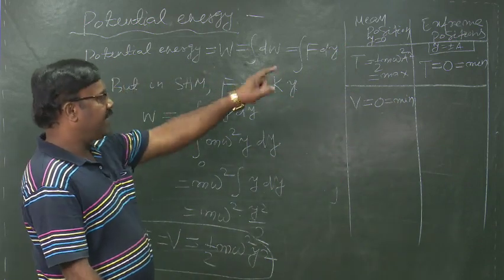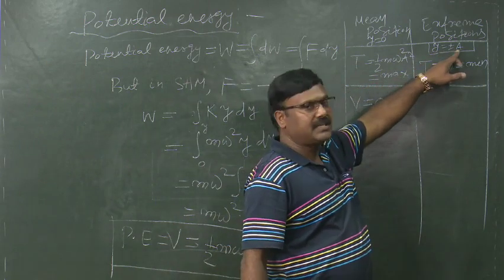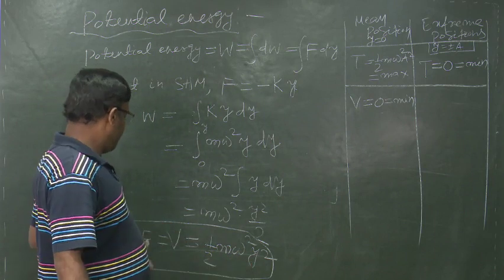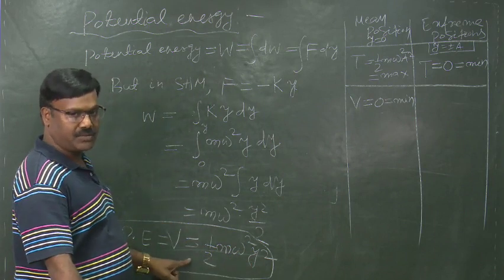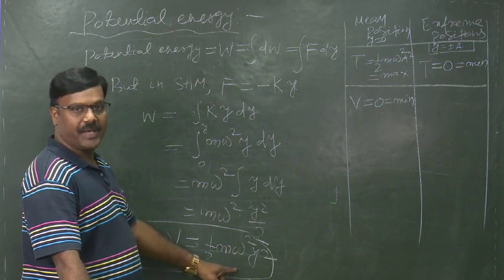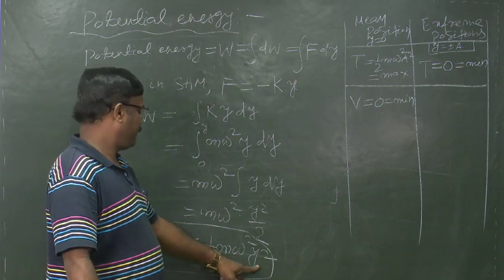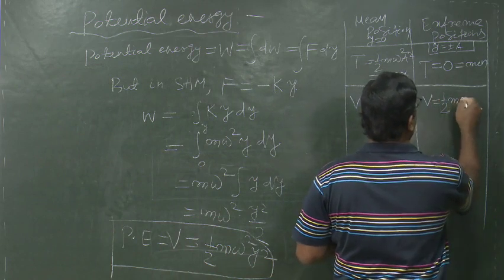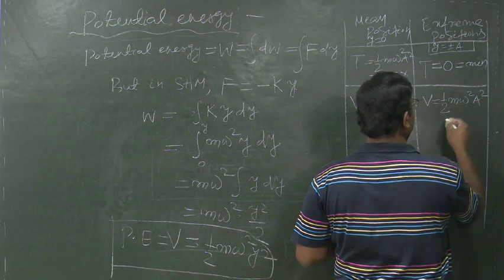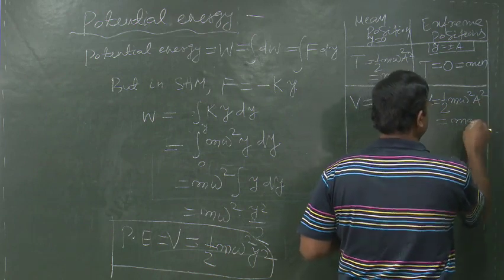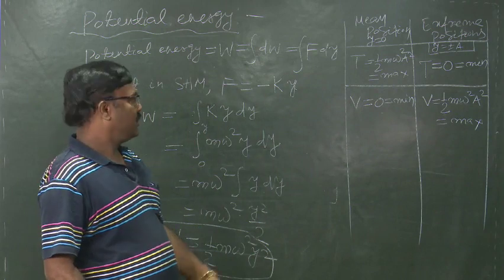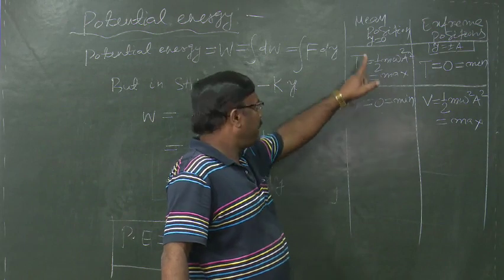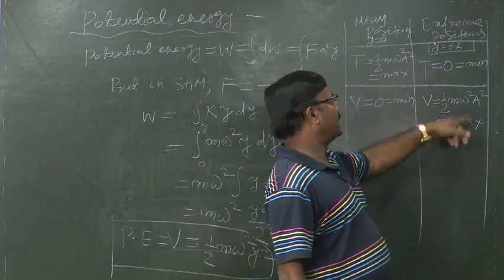Similarly, at the extreme positions, y is equal to plus minus a. So, by putting the value of y here, we get potential energy V equal to half m omega square a square, which is maximum. Thus, we can conclude that the potential energy is minimum at the mean position and is maximum at the extreme positions.